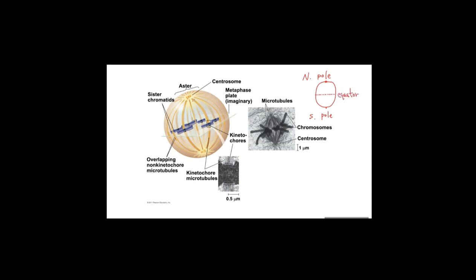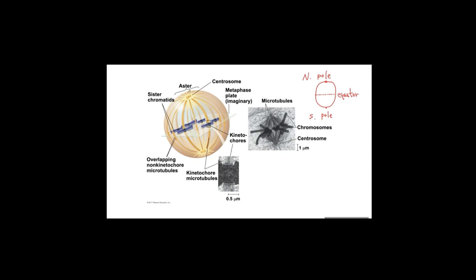So the centrosome is replicated during interphase. Before mitosis phase occurs, the centrosome duplicates, forming two centrosomes. Then one centrosome migrates to one end of the cell during prophase, and the other centrosome migrates to the other end of the cell during prophase.